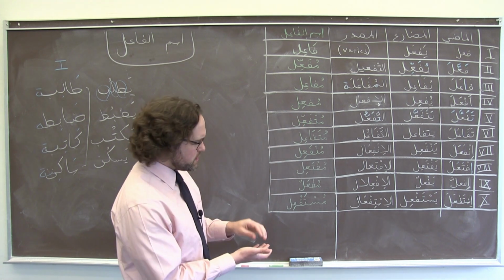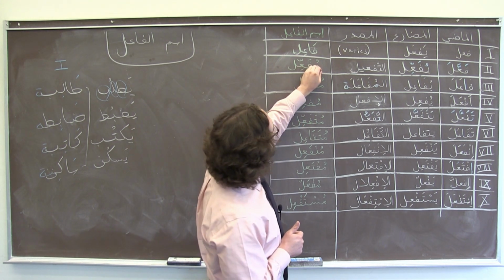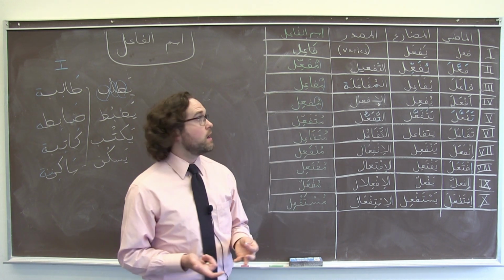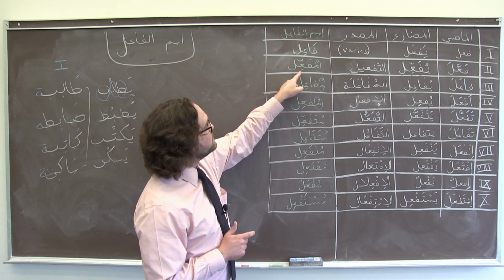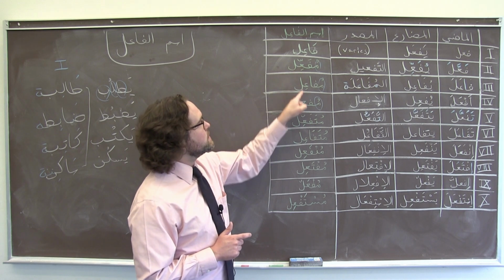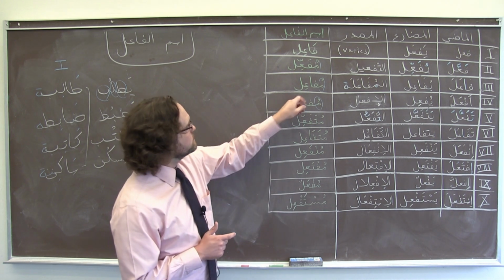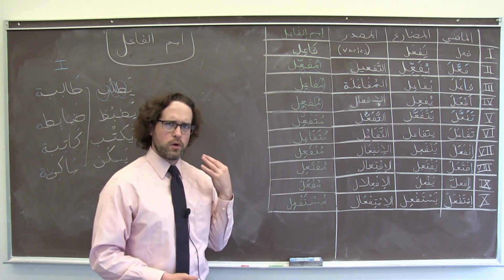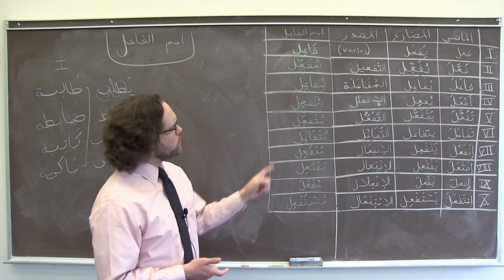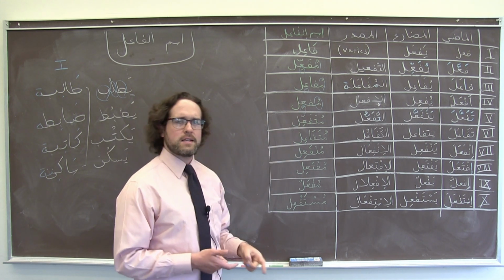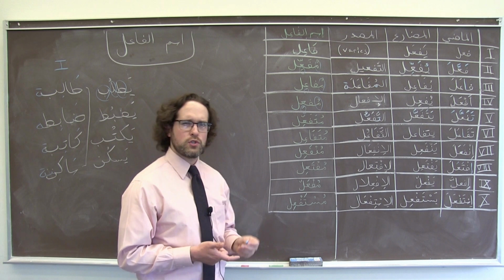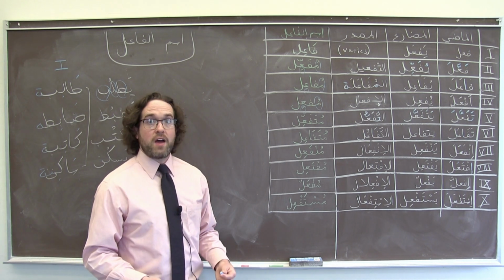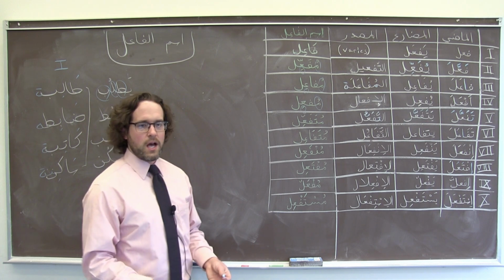Notice that from 2 through 10, all of the asma fa'il begin with a meme with a dhamma on it, and that the second to last letter of the judr has a kasra. This is true all the way down the line. So if you hear a new unfamiliar word that starts with a meme with a dhamma on it and has a kasra on the second to last letter of its judr, you can make a pretty decent prediction that you're dealing with an ism fa'il, right? Again, the doer of an action.